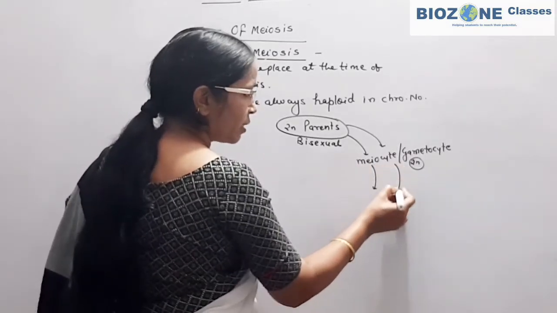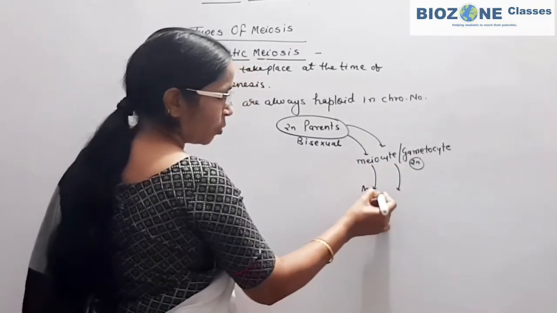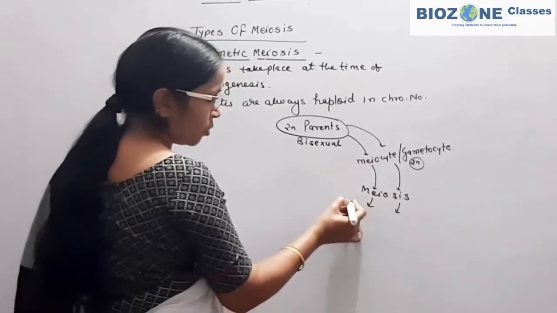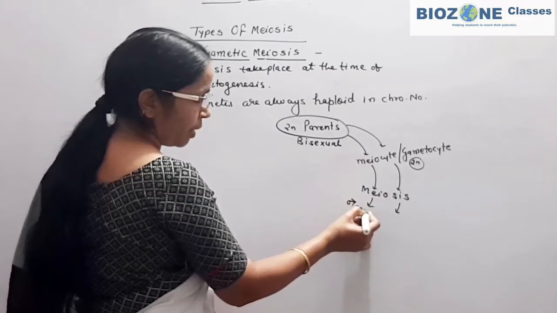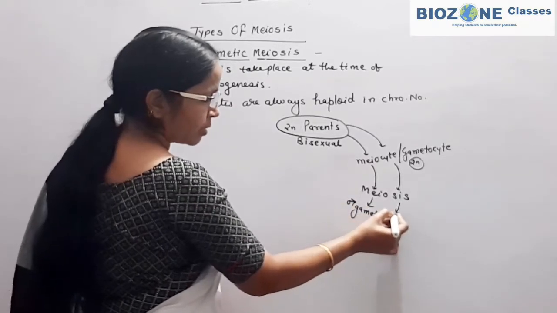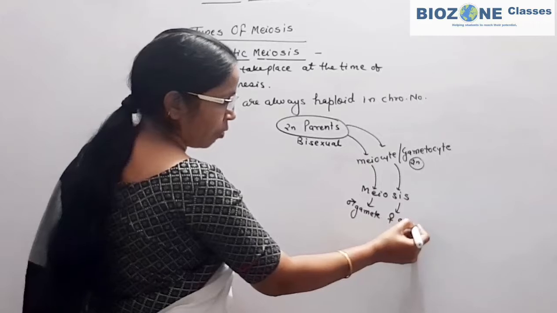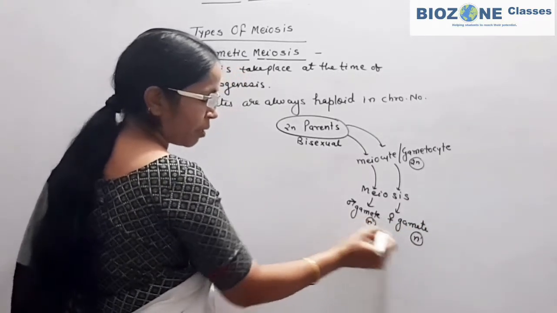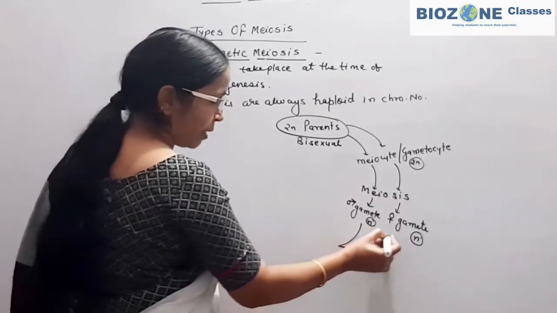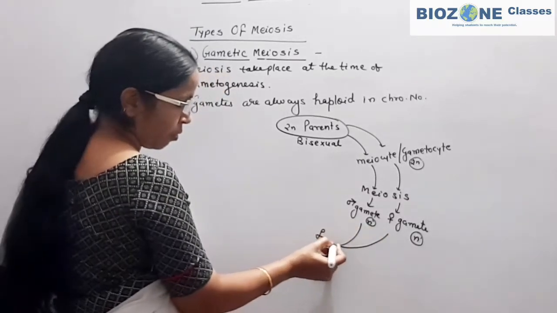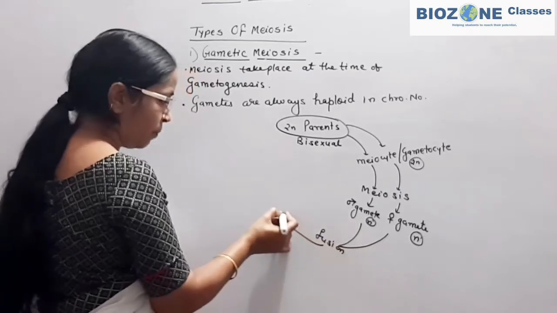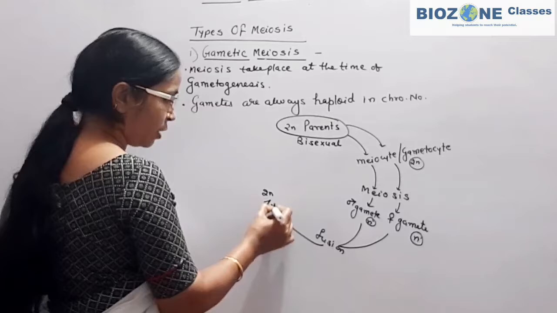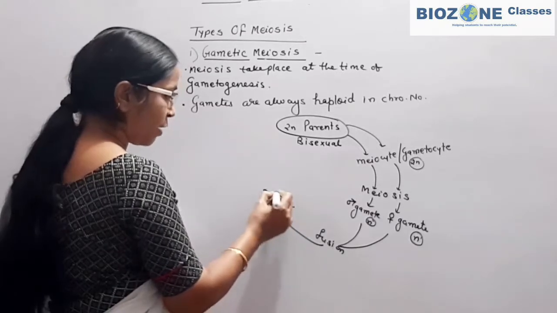These meiocyte cells now undergo meiosis, and upon meiosis it leads to the formation of male gamete as well as female gamete. Because of meiosis, both the gametes become haploid. Both the gametes undergo the phenomenon of fusion or fertilization, and after fertilization they result in the formation of a diploid zygote.